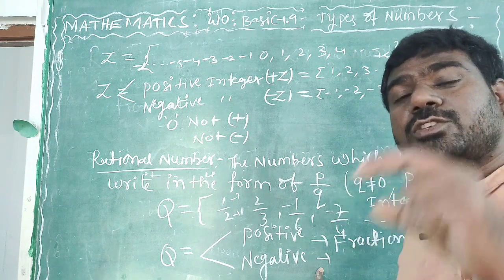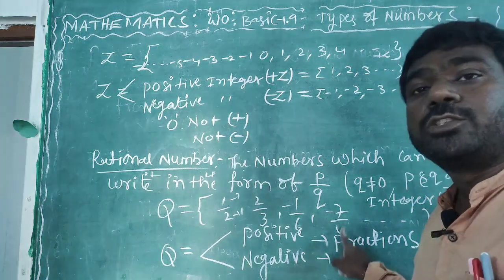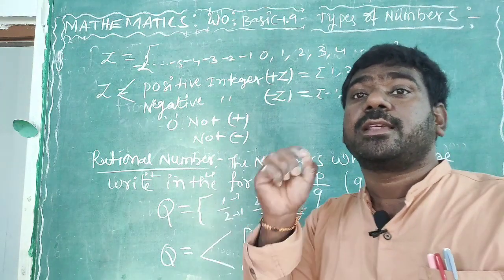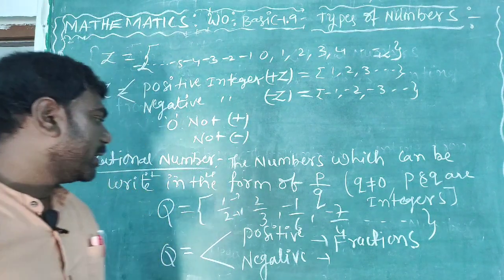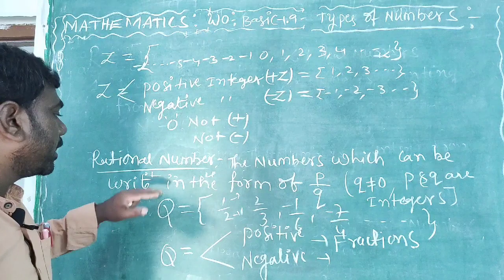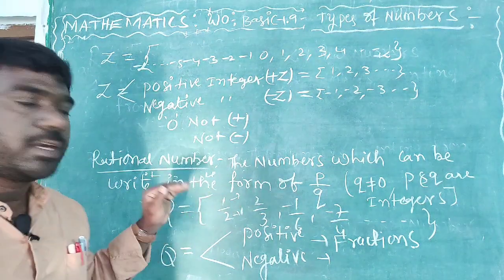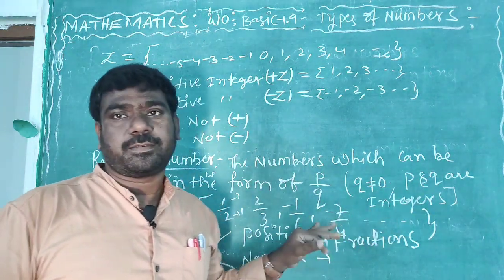You should understand the logic of the maths here, then it is very easy. So a fraction should be positive, not negative. If it is negative, we should call it a rational number. Remember, these are all rational numbers. So again, what is the form here? The number which can be written in the form of P by Q, where Q is not equal to 0, and P and Q are integers.